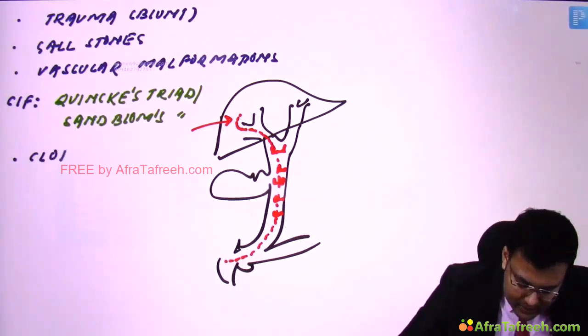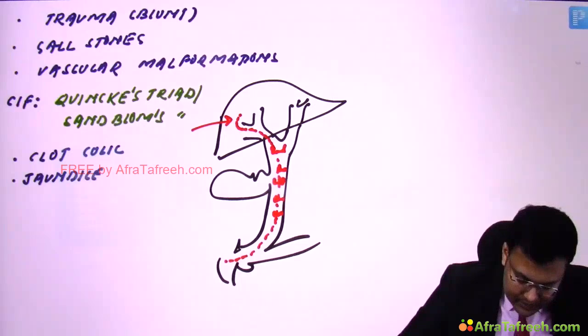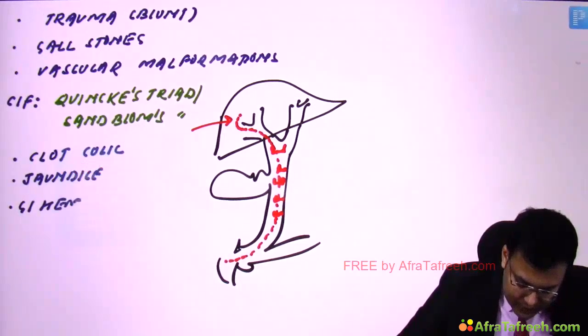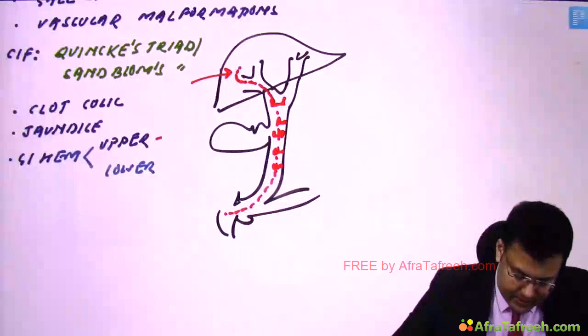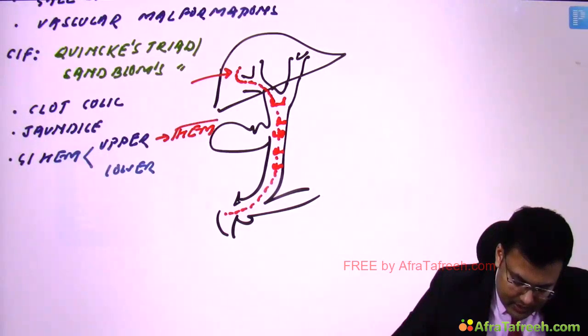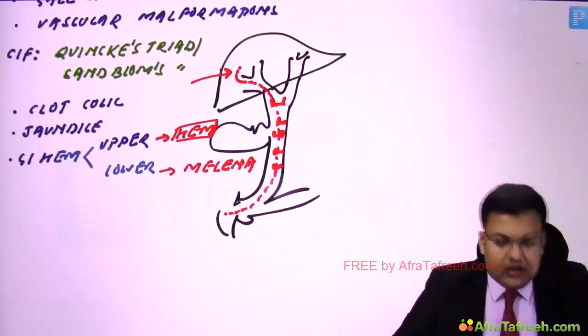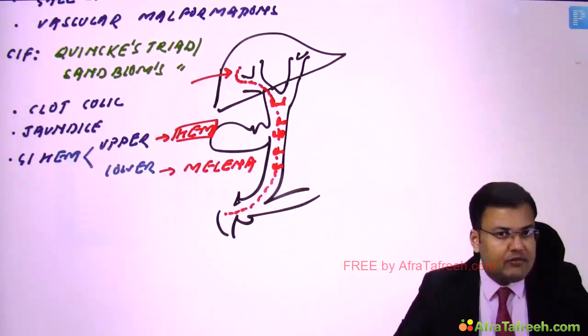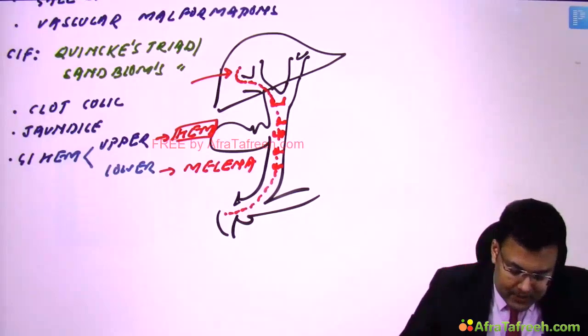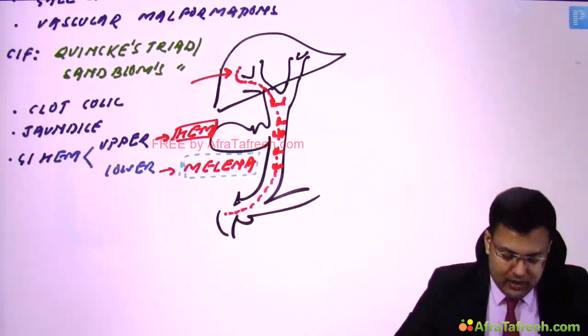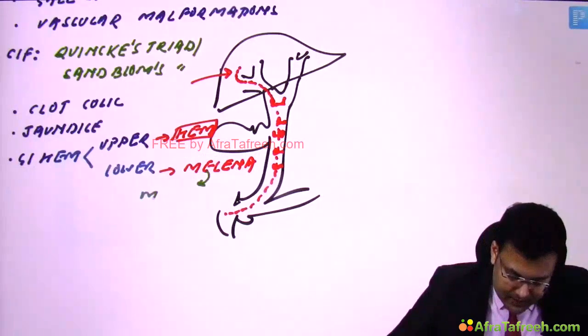It is characterized by clot colic, jaundice, and GI hemorrhage. What kind of? Upper GI or lower GI? Upper GI means it can lead to hematemesis, clear? And lower GI means it can lead to melena. Now see, out of clot colic, jaundice, hematemesis, and melena, which one is the most common symptom? It will be seen in almost all patients. In more than 90% of patients, you are going to find melena. So the most common symptom is melena, right?